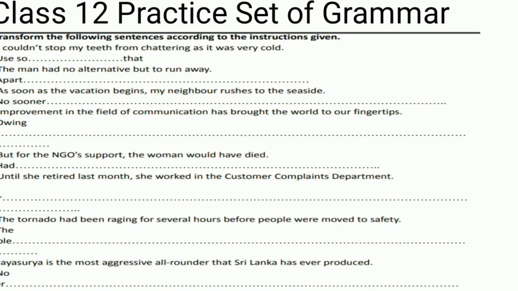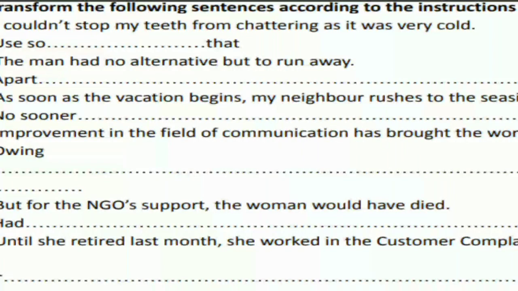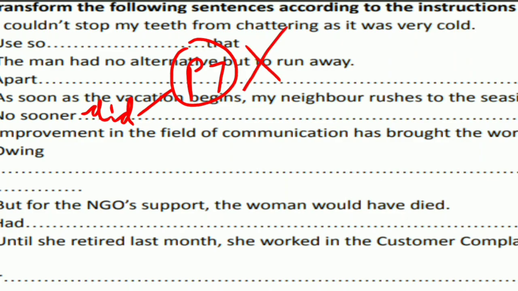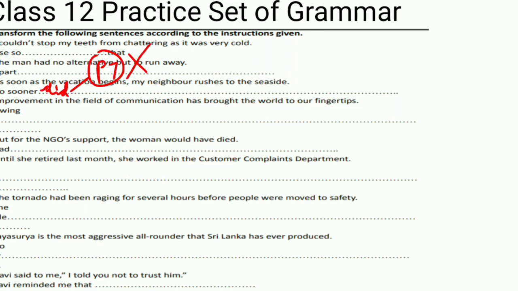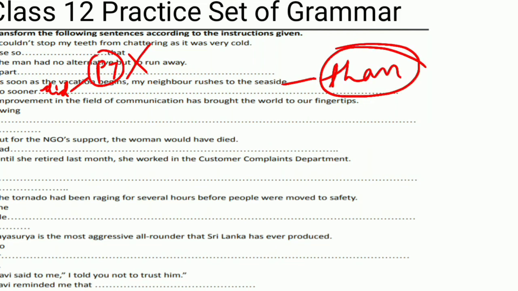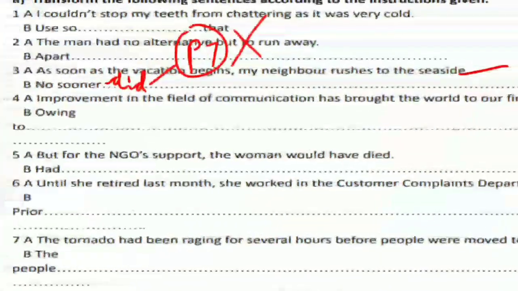So the third question is: as soon as the vacation begins, my neighbor rushes to the seaside. No sooner. So what we use with no sooner is did. And with did, we don't use past tense. And after did, in this type of sentences we use than. It's very important to learn that if there is a sentence with as soon as, we'll always use than in the middle of the sentence. So the sentence formed is: no sooner did the vacation begin, comma, than my neighbor rushes to the seaside. Full stop.